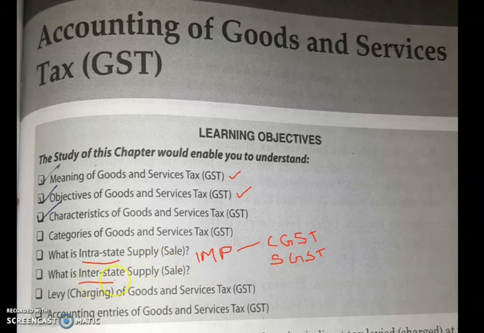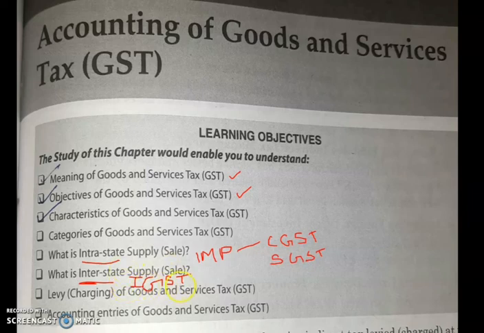And interstate means one state exchanging goods, or going for purchase and sale of goods, with the other state. So within the state and outside the state, those are two types. Whenever there is interstate GST, we use integrated GST. Integrated means it is a combination of both CGST and SGST with some prescribed way of calculation.